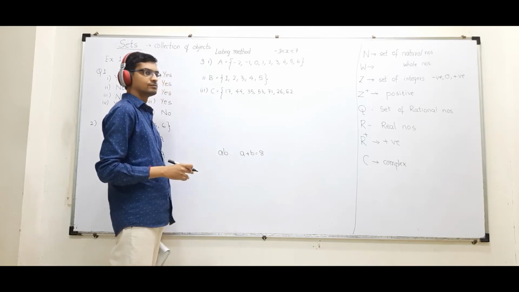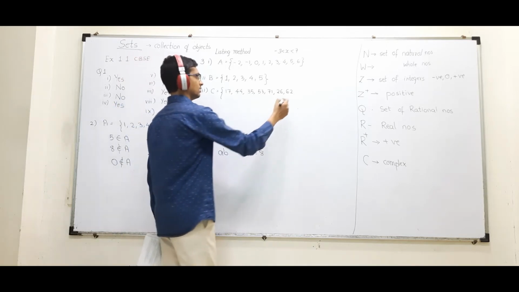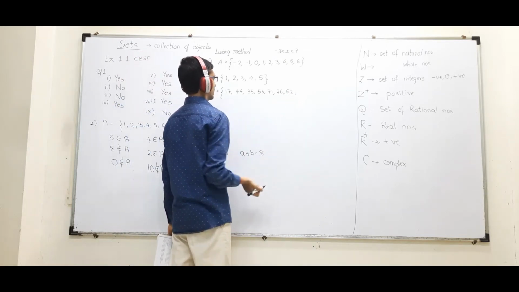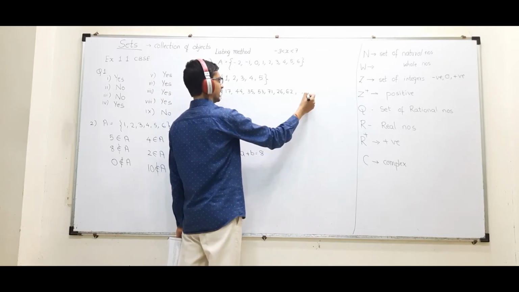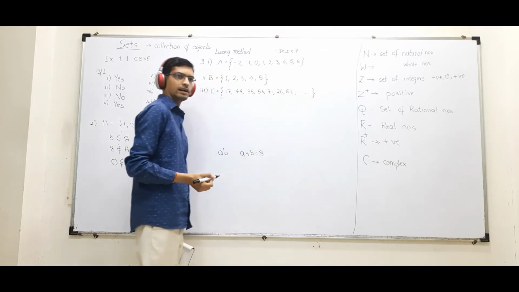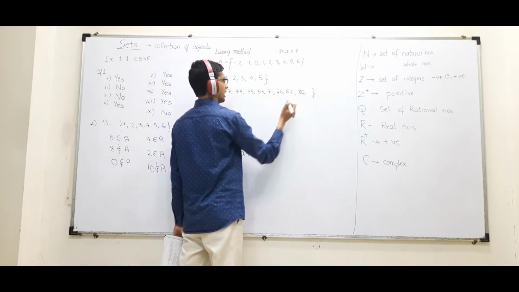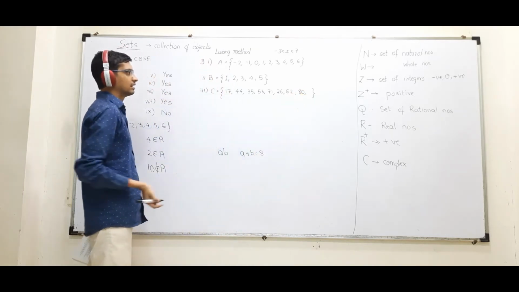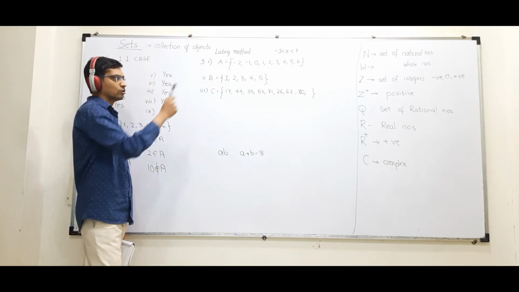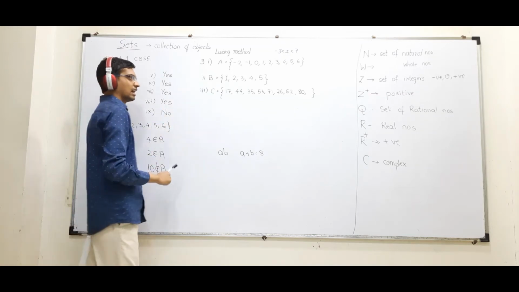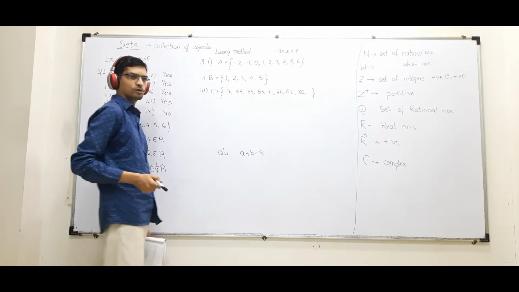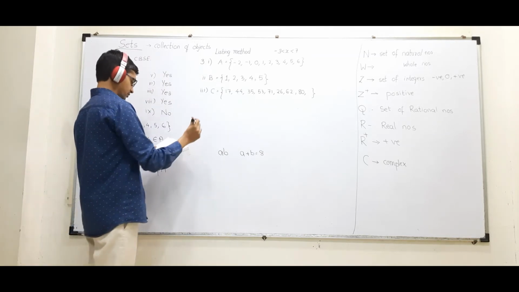What else? What else can you have? Remaining you will write. I am not writing. 80. Yes, 80 comes, right. I want 2-digit numbers. Anything else? If I have missed out, you have to write, and you have to tell me in the live lecture what I have missed out. Okay. Fourth one.